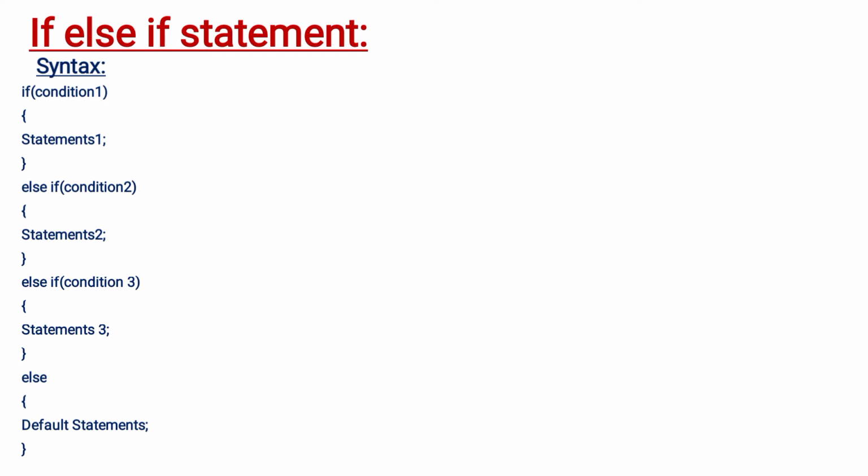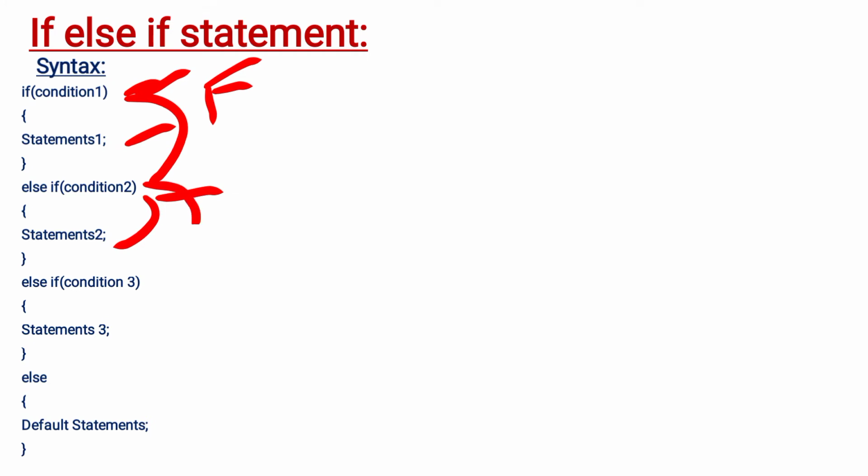See here, this is the first condition. If this condition is true, statements 1 will be executed. If this condition is false, the control comes to the else part. Here we have condition 2. This will be checked. If it is true, statements 2 will be executed. If it is false, control comes to the else part of it.